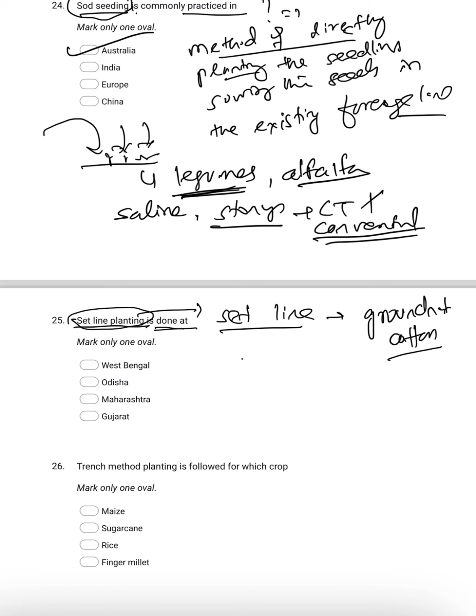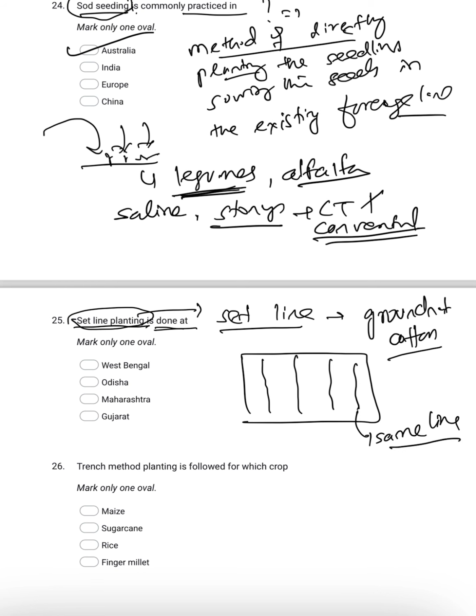Set line means in a field you have some fixed lines, and in the same line you are sowing the seeds year after year. On the same line you are raising the crops. This is called set line. It is majorly practiced in Gujarat.